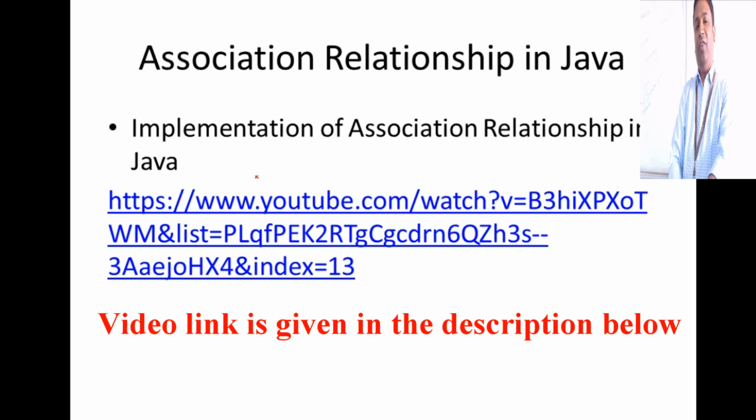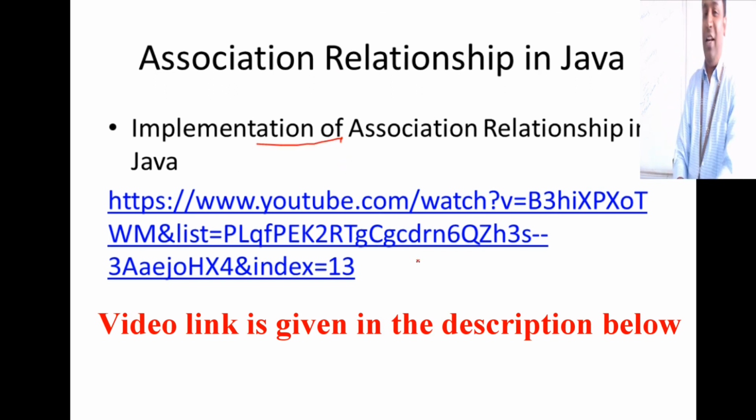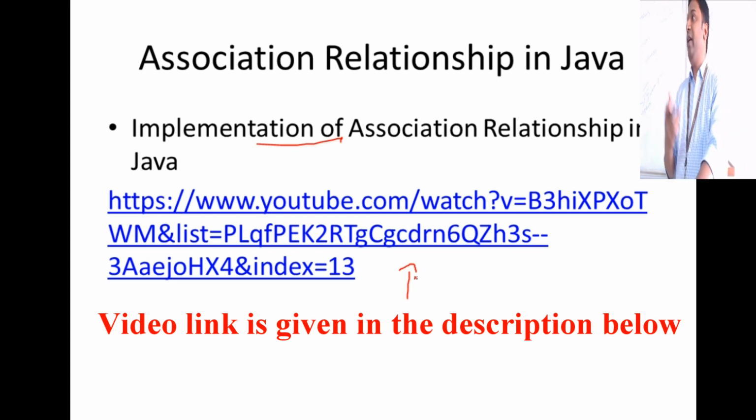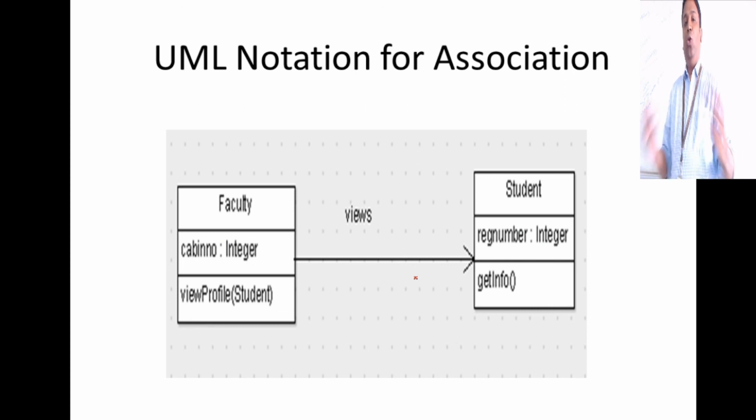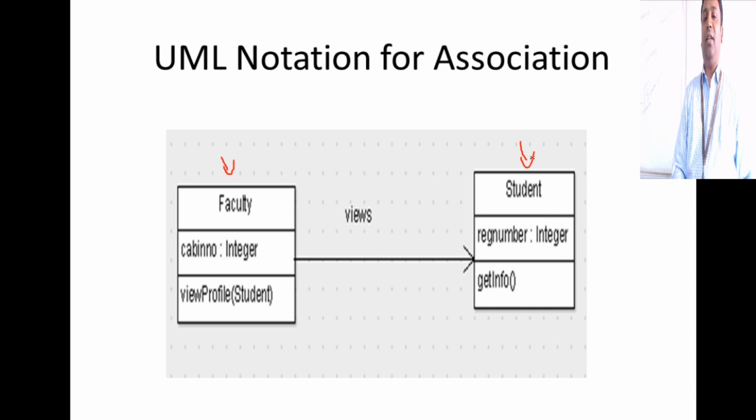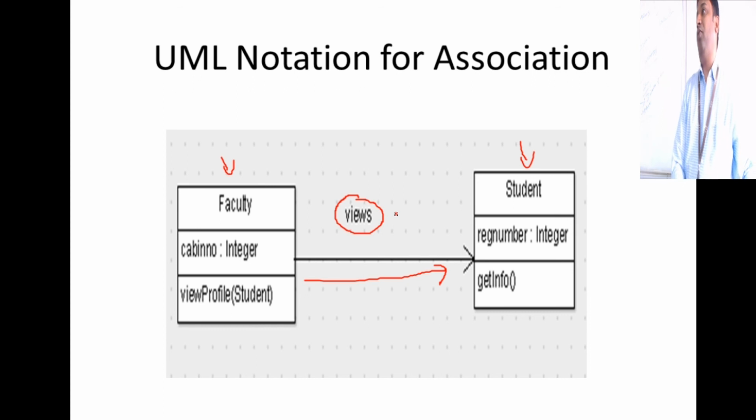If you still want a further detailed explanation of my implementation of this in Java, you can very well visit my lecture. I have coded this, shown how to run this, and explained association again. In UML, how do you represent association? You give the classes and then link them with a simple line. Sometimes there will be a direction associated with this. Suppose only a faculty can view the profile of a student. So it's like from faculty we go to the student, and we give the relationship a name, views profile.